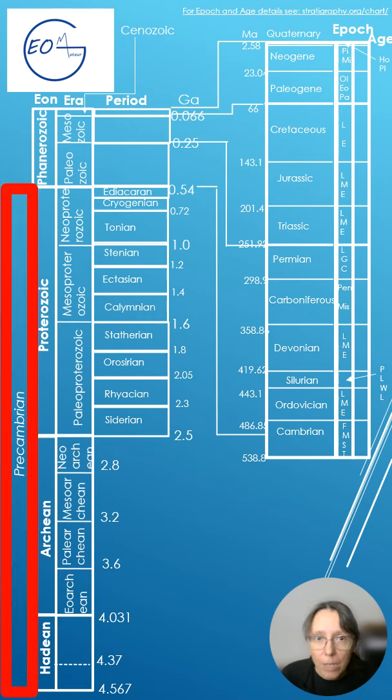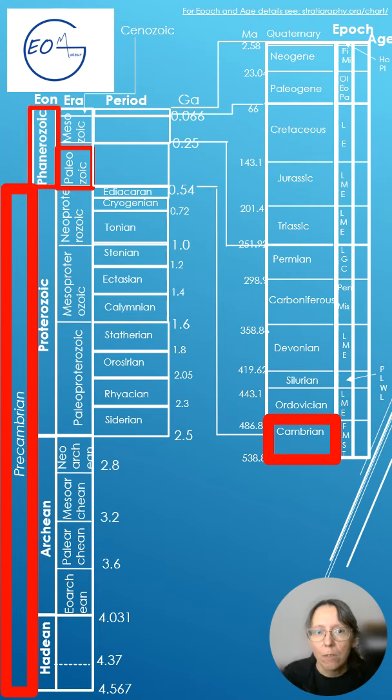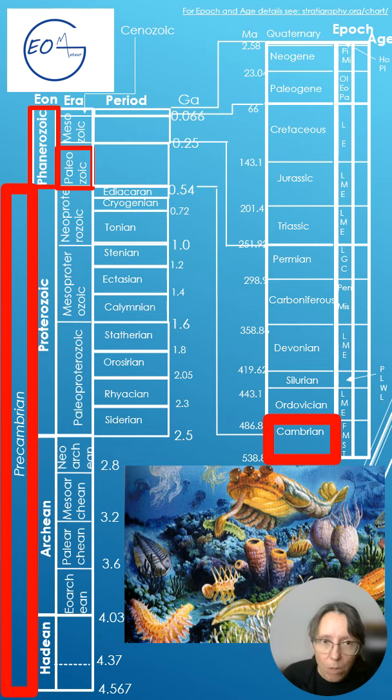The Precambrian can be treated as a supereon, though it's an unofficial division covering most of Earth history. It includes the Hadean, Archean, and Proterozoic eons. The Cambrian period, the first period of the Paleozoic era within the Phanerozoic eon, marks a revolutionary burst of life known as the Cambrian explosion.